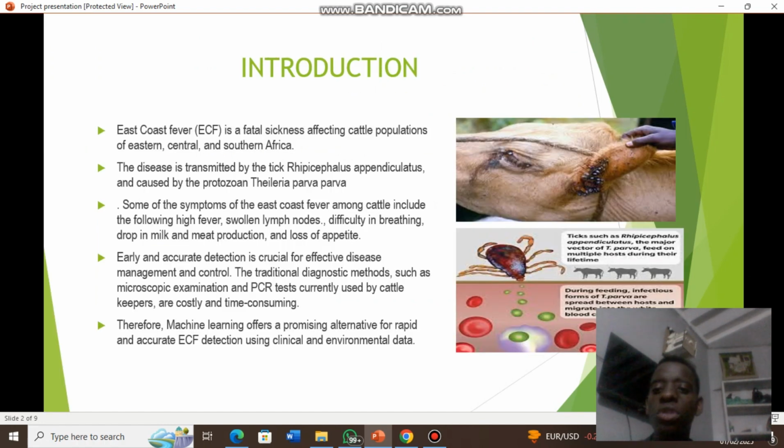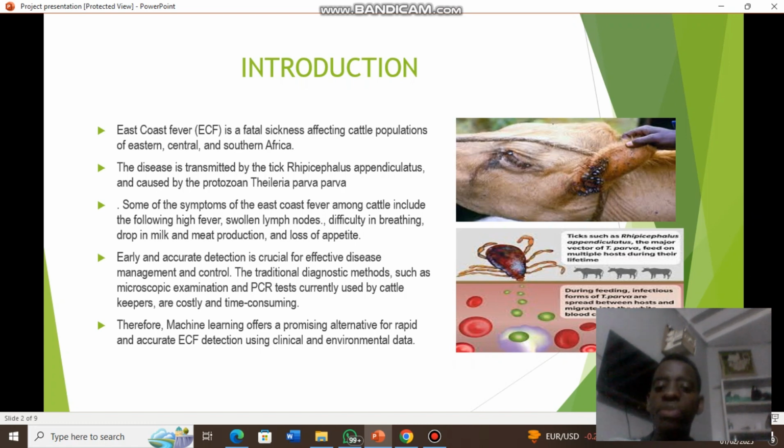East Coast fever is a fatal sickness affecting cattle populations in Eastern, Central, and Southern Africa. The disease is transmitted by a tick, Rhipicephalus appendiculatus. It is caused by a protozoan, Theileria parva.